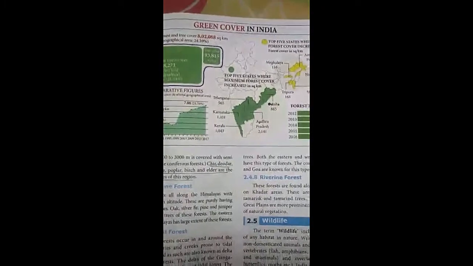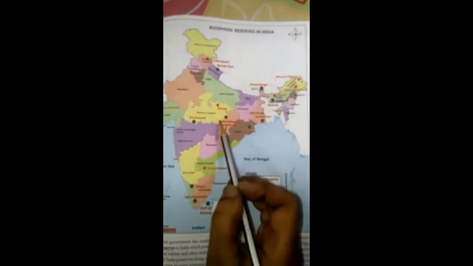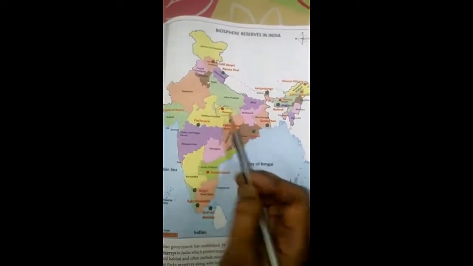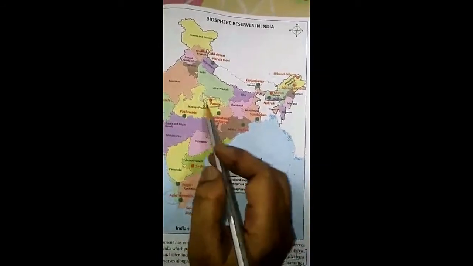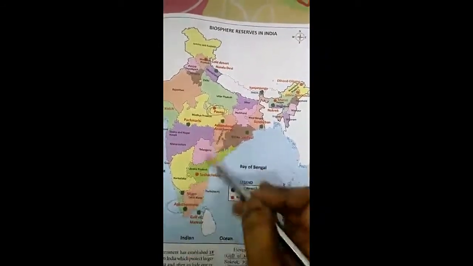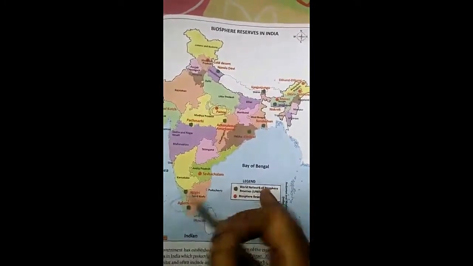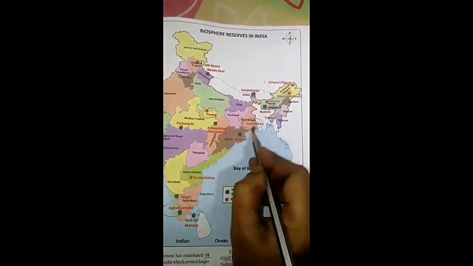The next map is Biosphere Reserves of India, page number 107. Panna is very important, and it is always asked. Panna Biosphere Reserve and Agastya Malai, which is in Kerala. And the Sundarbans, very important, is in West Bengal.